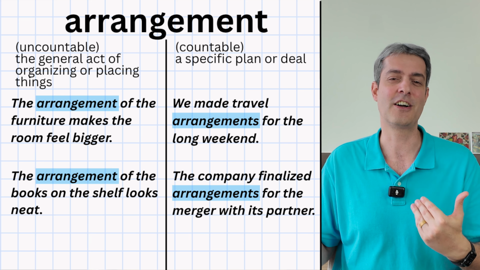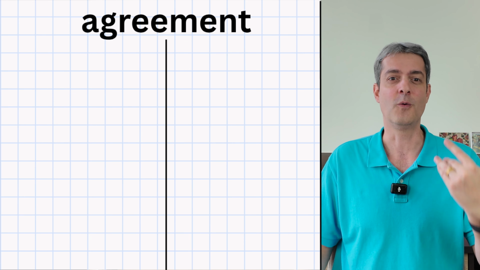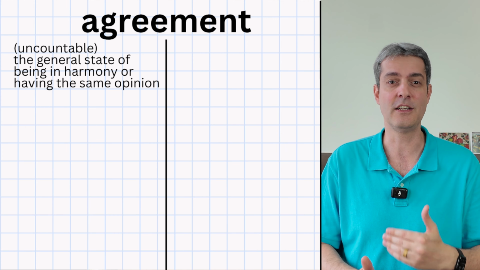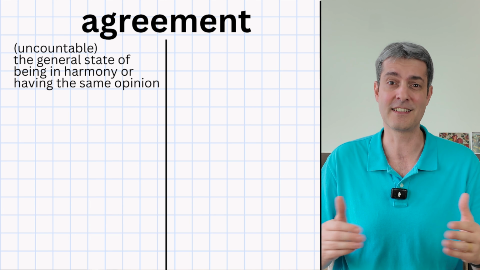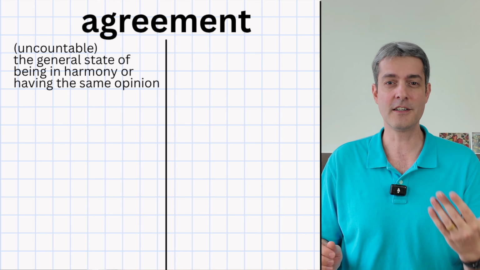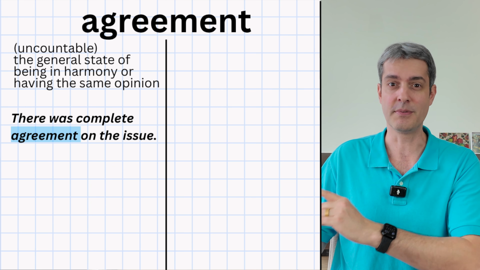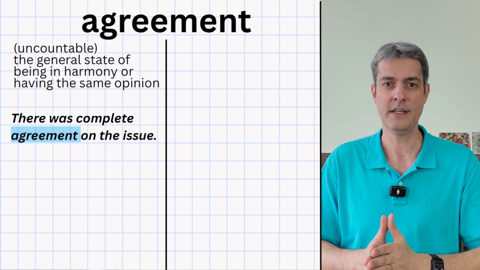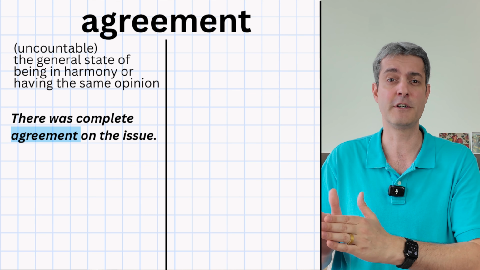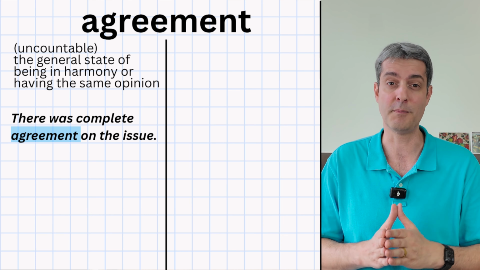All right, now let's talk about the noun agreement. When agreement means the general state of being in harmony or having the same opinion, it's uncountable. Our first example using agreement as an uncountable noun is, there was complete agreement on the issue. Here we use agreement as an uncountable noun because it refers to everyone sharing the same opinion.